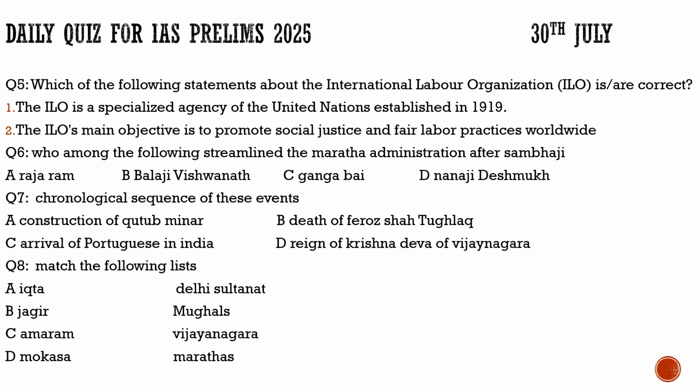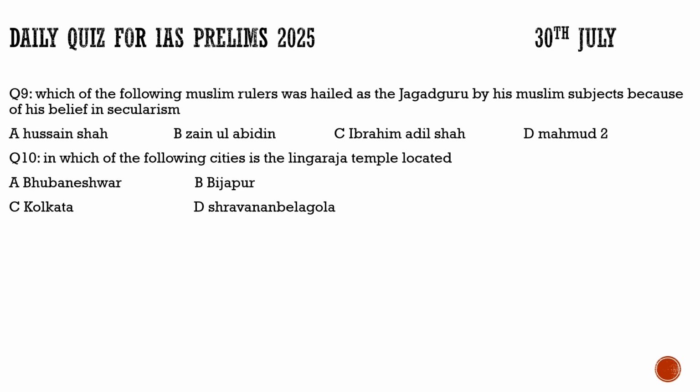Now coming to question number 8, it talks about matching the following, the Ikta system. In the same way I had used the correct match here also. The Ikta system was introduced by the Delhi Sultanate. Then the Jagirdari system, or Jagir, related to the Mughals. Then Amaram, related to Vijayanagara. Then Mokasa, related to the Marathas. So in these 2 questions, you could see clearly that I had given the correct options directly here, to avoid any confusion. Now moving to another question, question number 9.